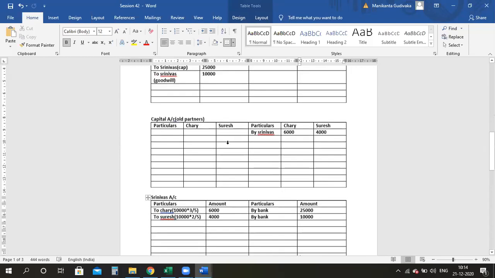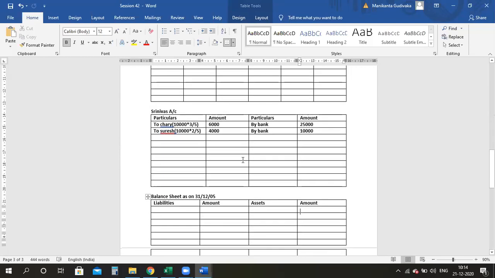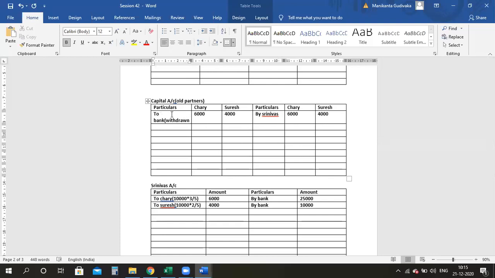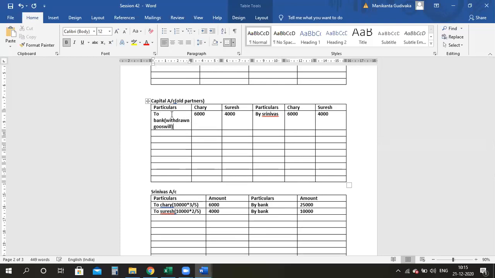Now, this amount has been withdrawn by both of them. Chari and Suresh didn't want to keep this. Whenever they don't want to keep it, the amount is going out of the organization, so it will be old partners' capital account debit to bank. The same amount, 6,000 and 4,000, they have withdrawn as goodwill. I am doing this only because the question says so. If the question doesn't say anything, it means they are maintaining it in the organization.